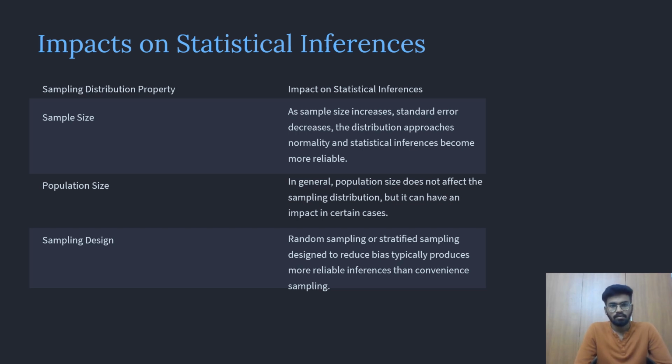And if the property is population size, its impact on statistical inference is that, in general, the population size does not affect the sampling distribution, but it can have an impact in certain cases. And if the property is sampling design, its impact on statistical inference is that a random or stratified sampling design, to reduce bias, typically produces more reliable inferences than convenience sampling.